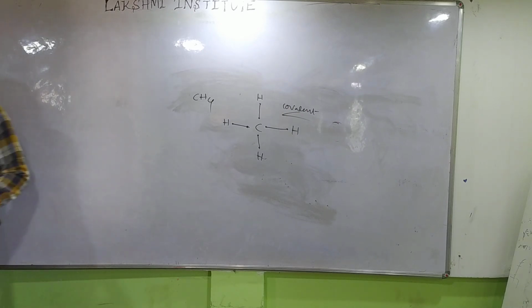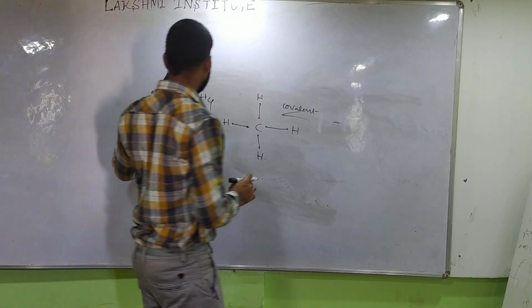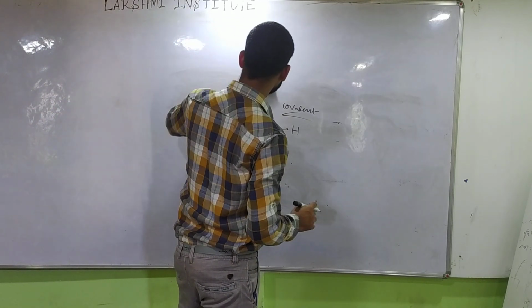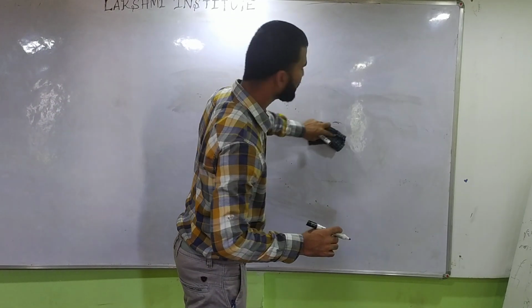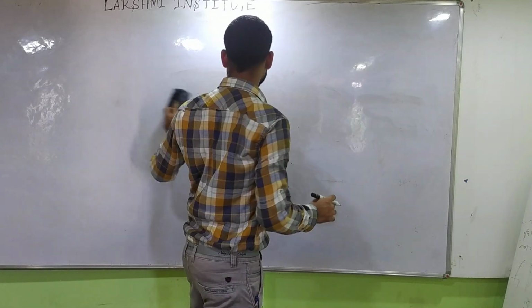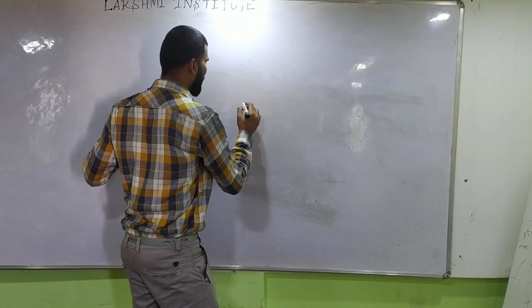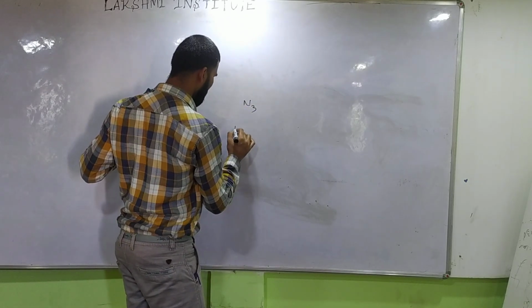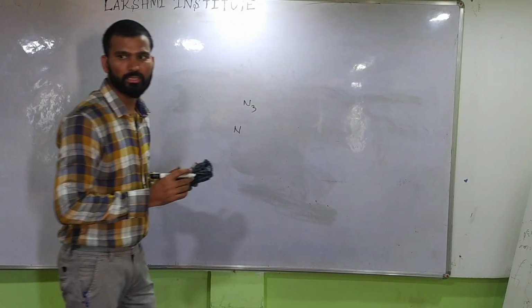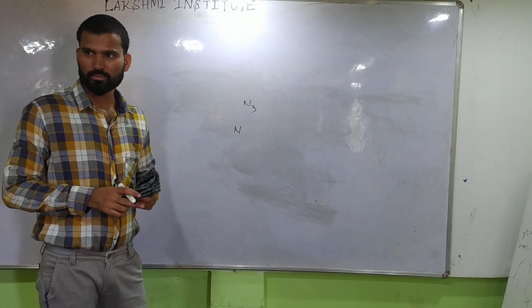These covalent bonds can form single bonds, double bonds, and triple bonds also. An example is N2. Nitrogen has how many valence electrons?